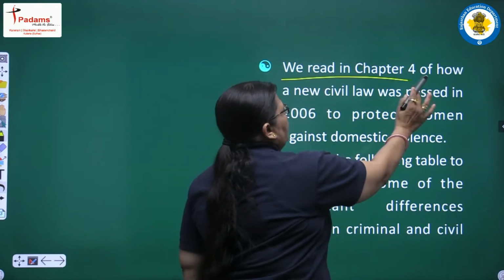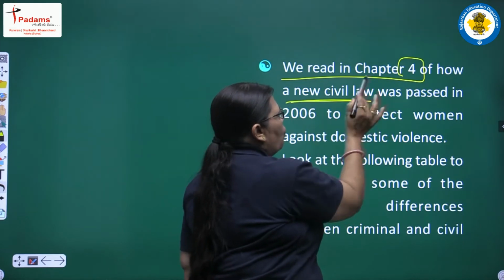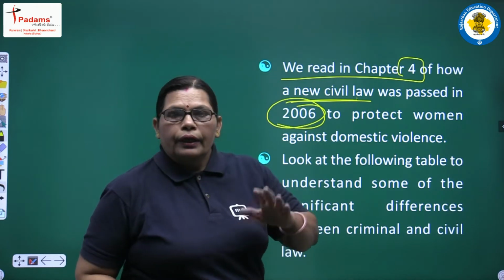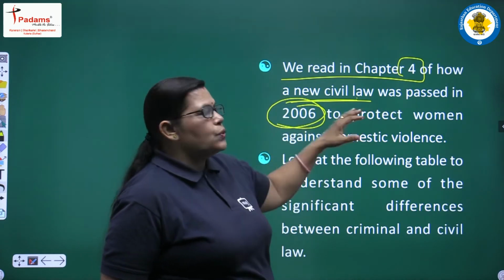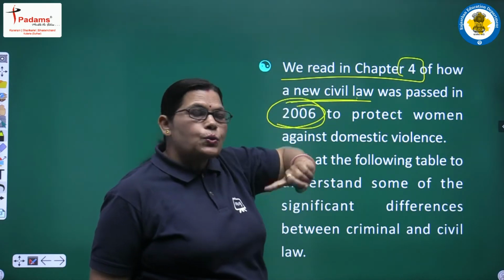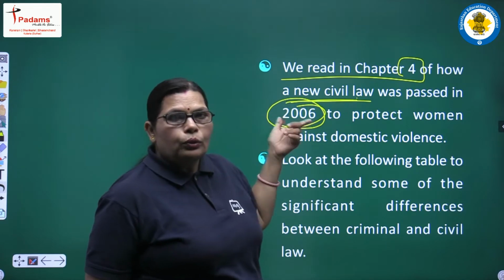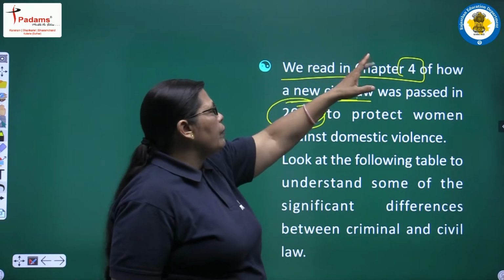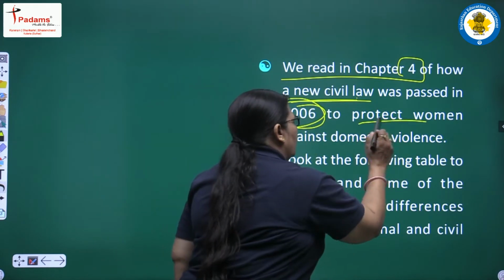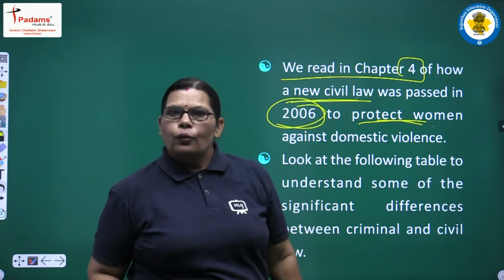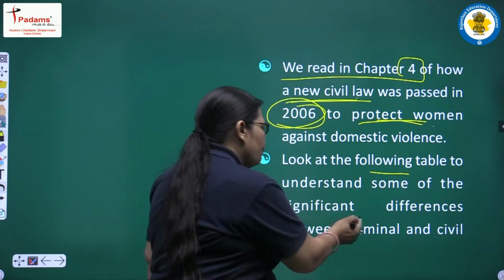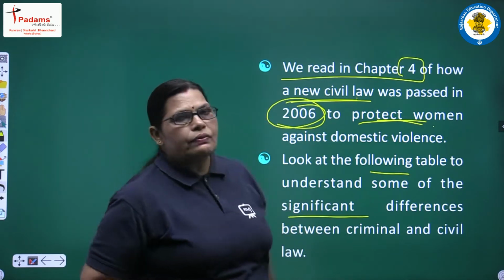We read in Chapter 4 how a new civil law was passed in 2006, for the protection of women against domestic violence. So look at the following table to understand some of the significant differences between criminal and civil law.